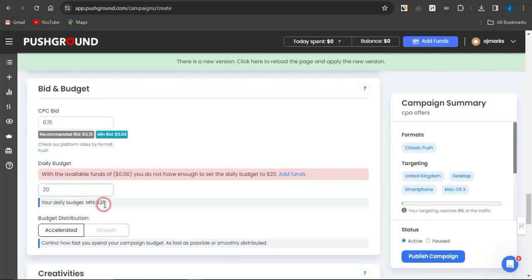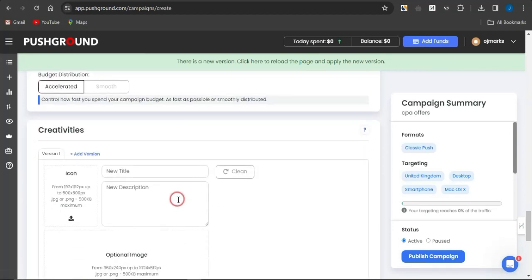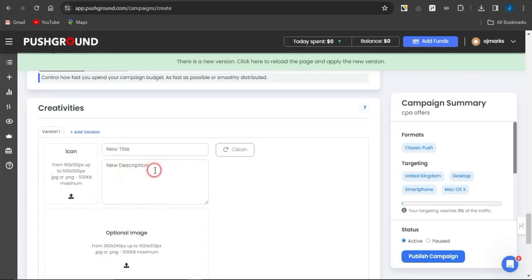As you can see, the minimum amount you can put is $20, and because this is a new account, I have $0 on the account, and you can see you do not have enough to set up the daily budget here. But you can click on add funds to add funds. You can then go on to checking out or editing your creatives, which you can simply do right now. To edit your creatives, you need a title, a description, and an icon.